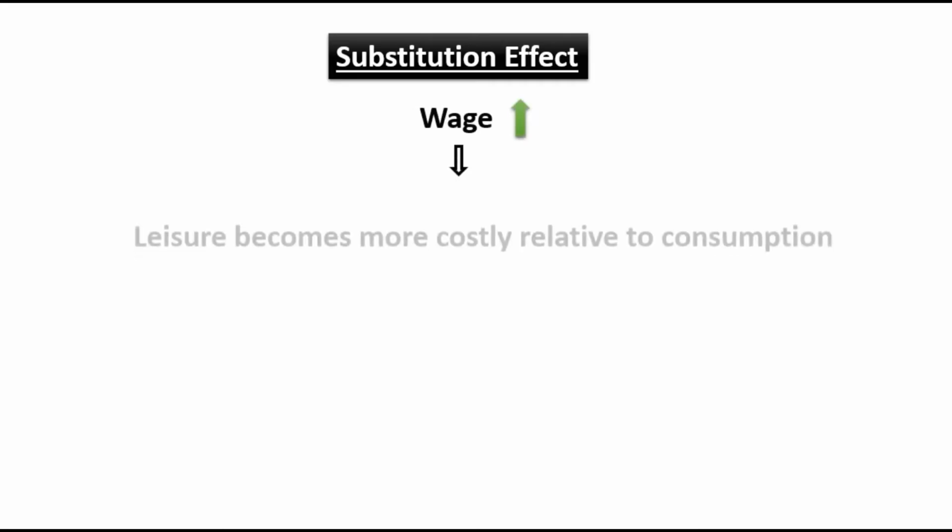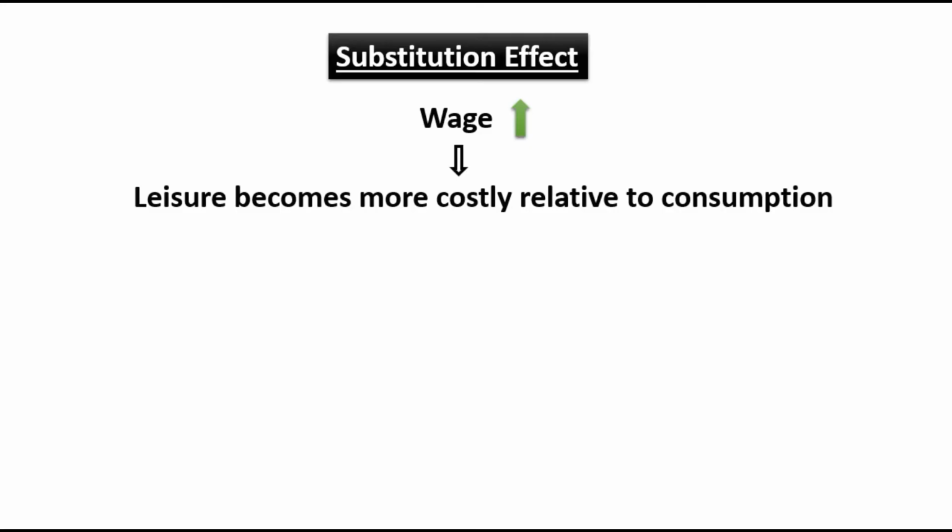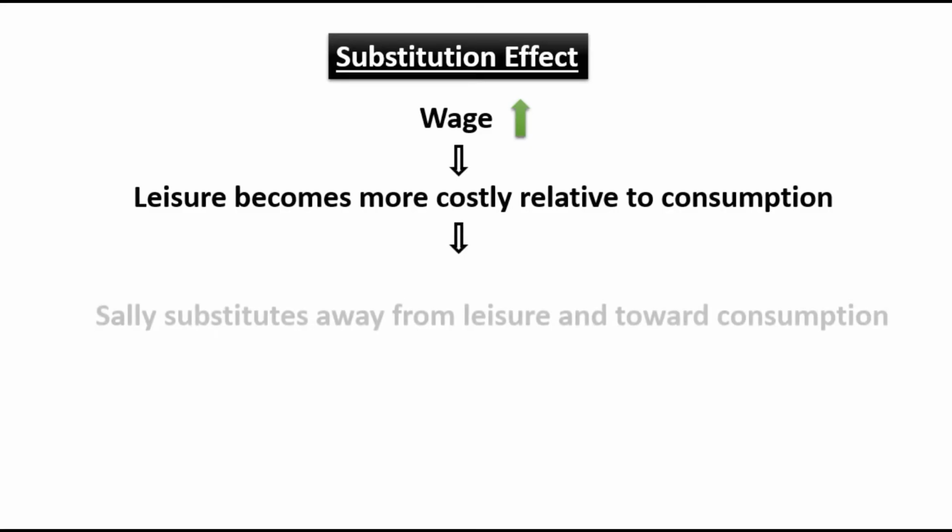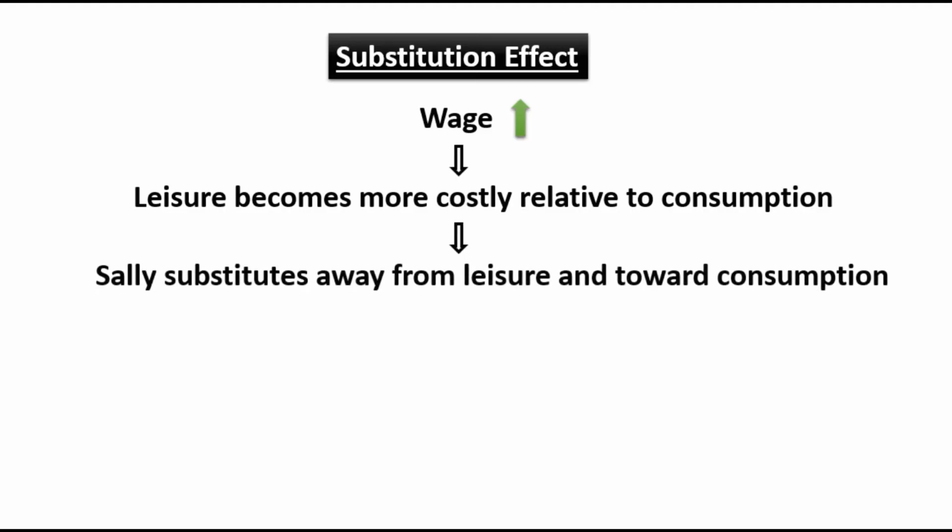Now suppose Sally's wage increases. Let's take a look at the substitution effect. An increase in the wage rate implies leisure becomes more costly relative to consumption. This encourages Sally to substitute away from leisure and towards consumption.